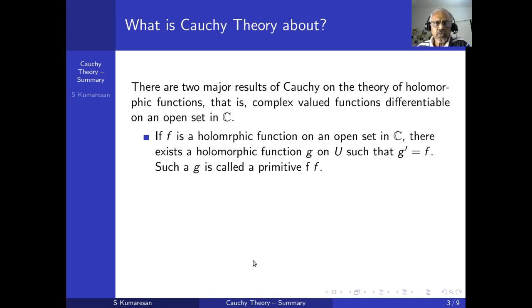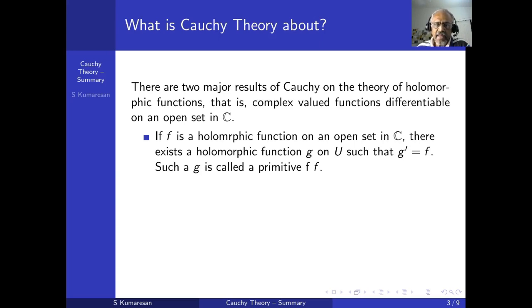Okay, so what is Cauchy theory about? As I have been saying, there are two major results of Cauchy on the theory of holomorphic functions. Okay, what is it? There will still be spelling mistakes, as we can see. If F is a holomorphic function on an open set U in C, there exists another holomorphic function G on U such that G dash equals F. That is what is called the existence of a primitive.